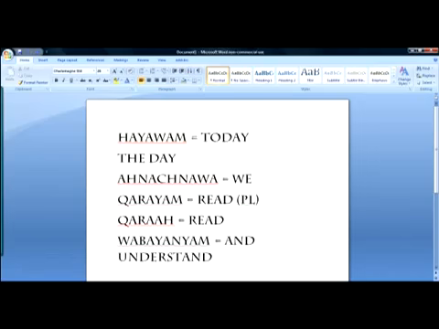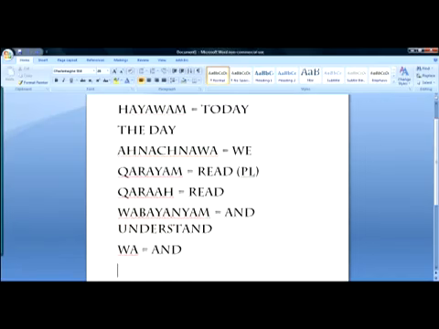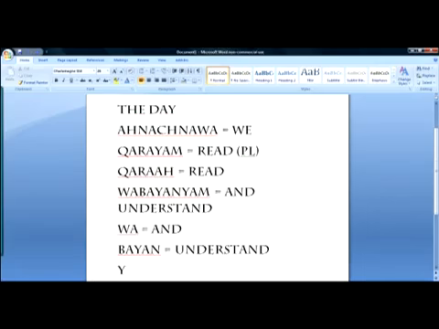The Wa at the beginning of a word is and, then the Bayan is understand, and then the yum at the end makes it plural.